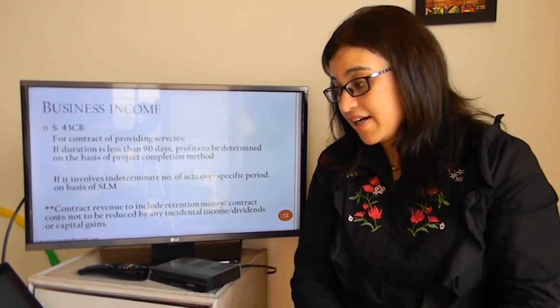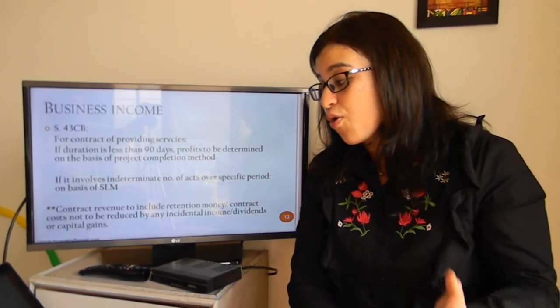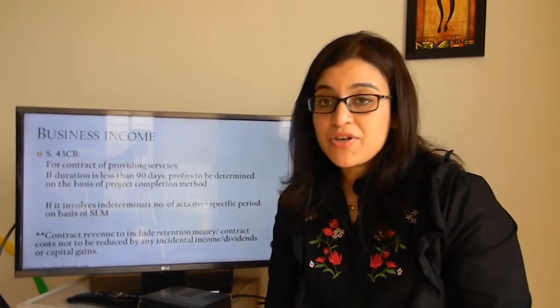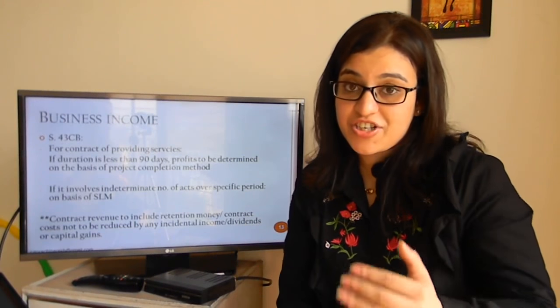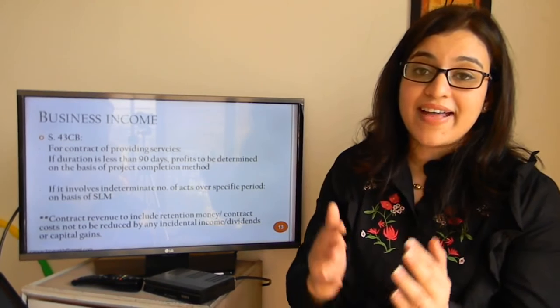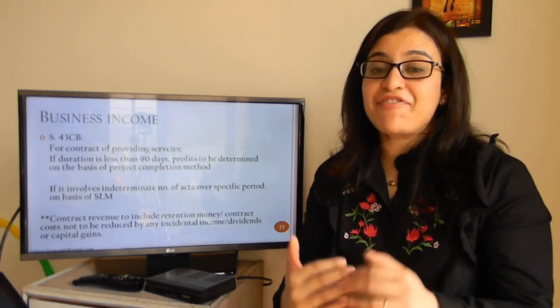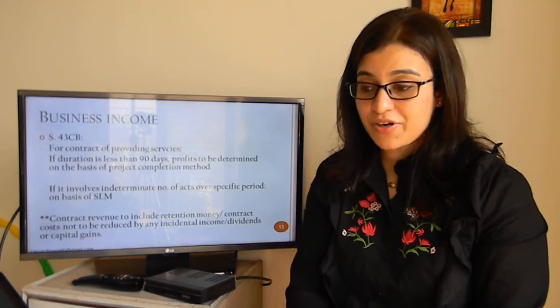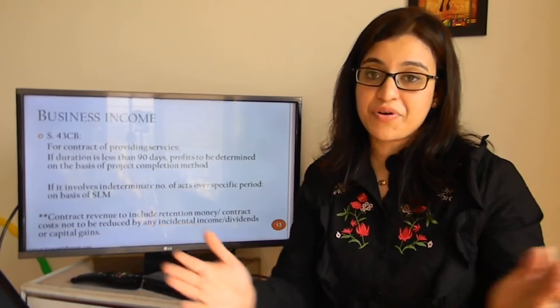Further, if it involves indeterminate number of acts over specific period, so if the contract for providing services is in the nature that there cannot be an exact calculation or determination of the number of acts that have to be done in respect of that particular contract, then we have to spread it over the tenure of the contract, that is basis time, and therefore have to adopt the straight line method.